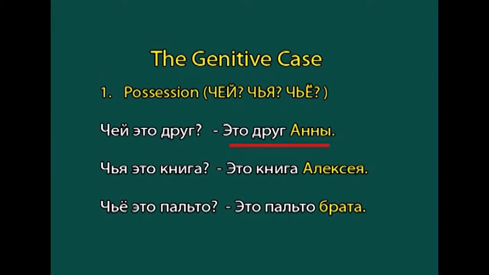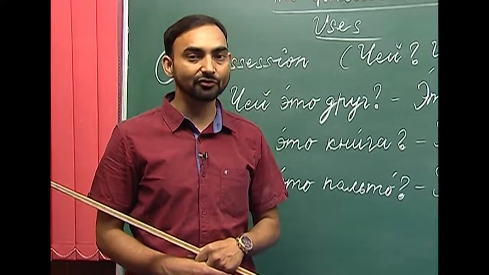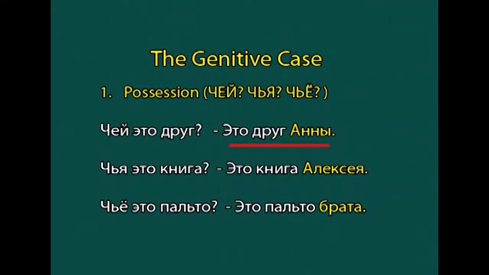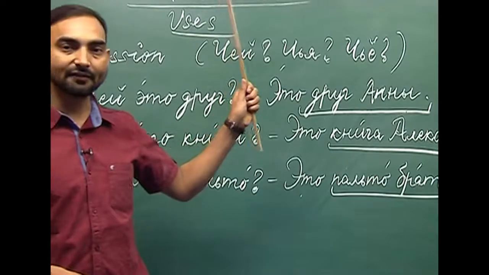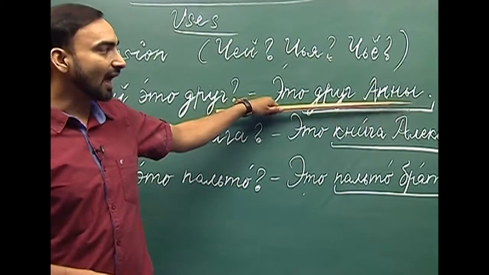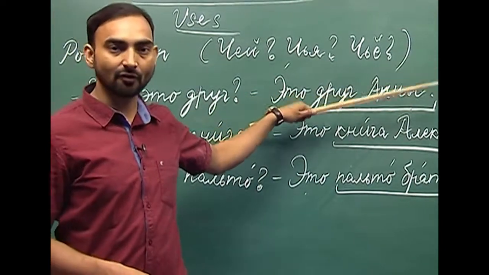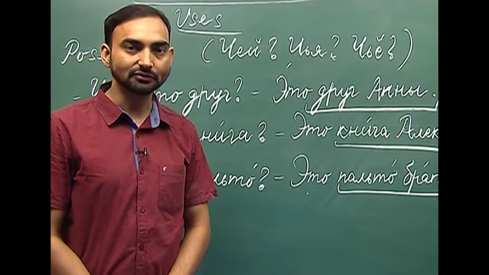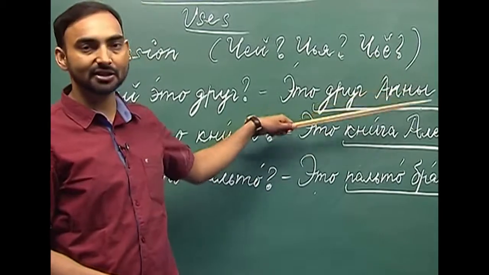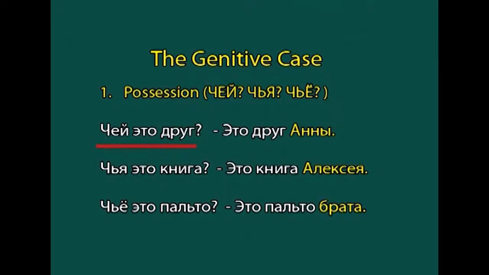And as we know that in English we use an apostrophe to show the possession, but in Russian we do not use anything like that. We only use the genitive case form of the noun. So, here this Анны is the genitive case form of the noun Anna, which is a proper noun. So, it is a name, it is a Russian feminine name. Чей это друг? Это друг Анны.